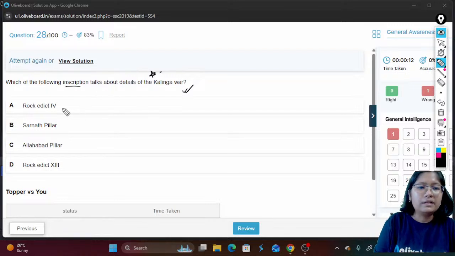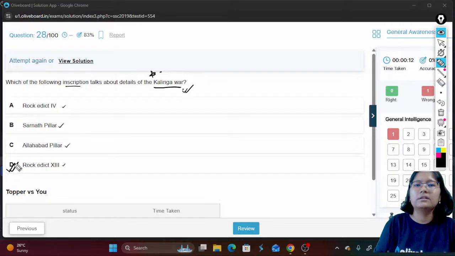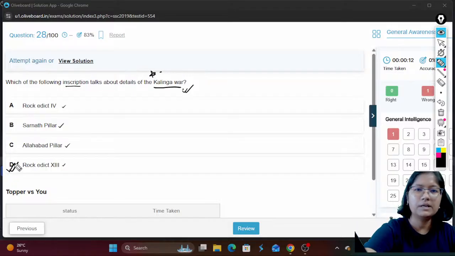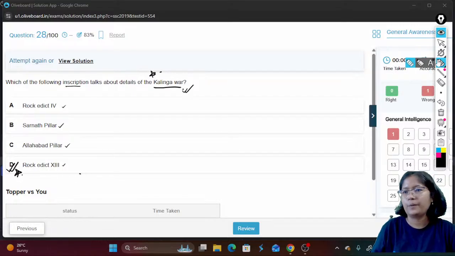And then there is Rock Edict 4, Sarnath pillar inscription, Allahabad pillar inscription, or Rock Edict 13. So Kalinga War is mentioned in Rock Edict 13. So the correct answer here will be Rock Edict 13. So D is the correct answer.